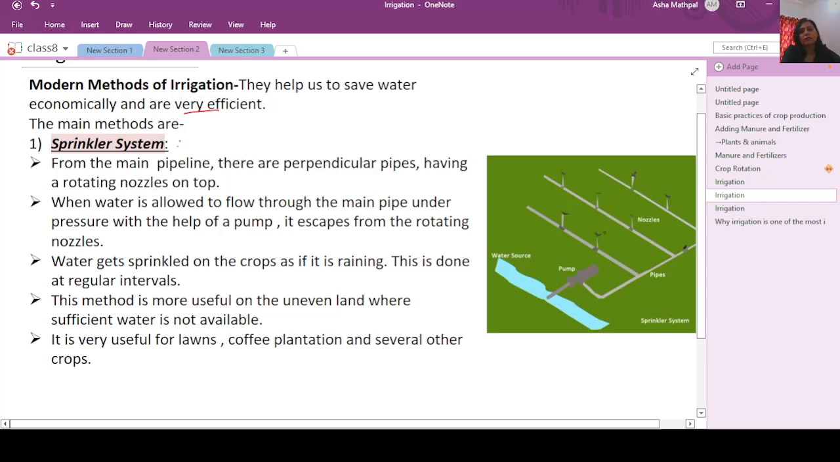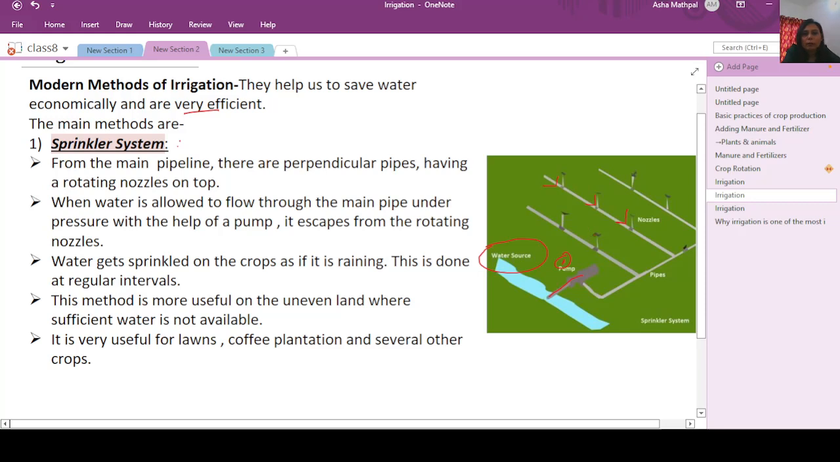Now here in this diagram, if you see, there is a water source. The water source can be a water body or it can be a tank also. From this water body there is a pump. From this pump a large number of pipes are spread into the field, and at regular intervals the pipes have a perpendicular end to them, like this here. These are the pipes, and the 90-degree angle is there.